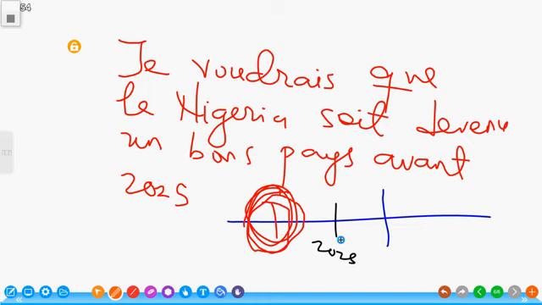Je voudrais que le Nigeria expresses subjunctive, to become, but now in the past. So I am hoping that Nigeria becomes a good country before 2025. Subjunctive passé is used when the action to be in subjunctive is going to be happening before another action.